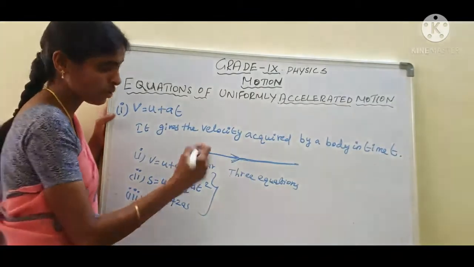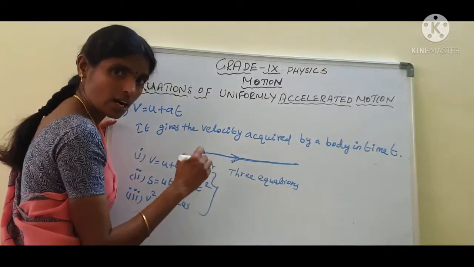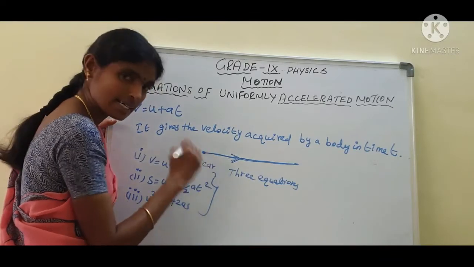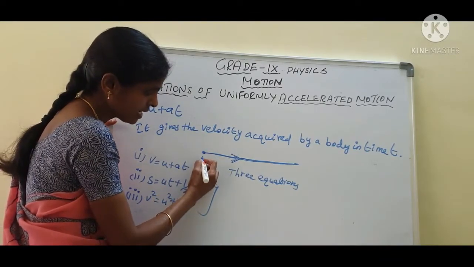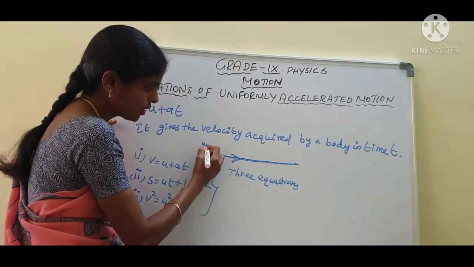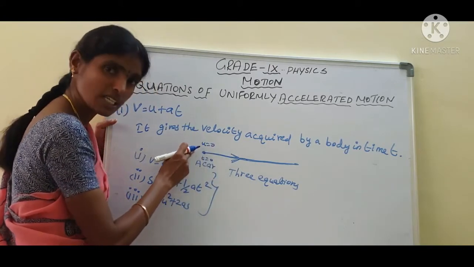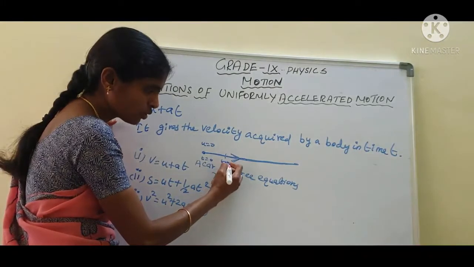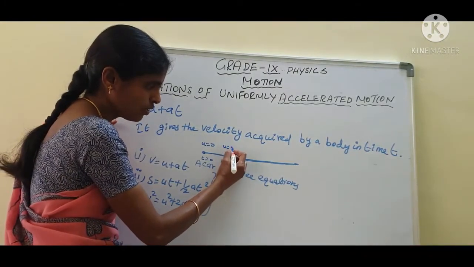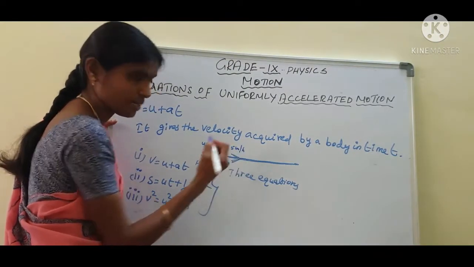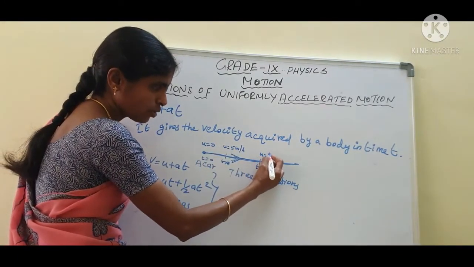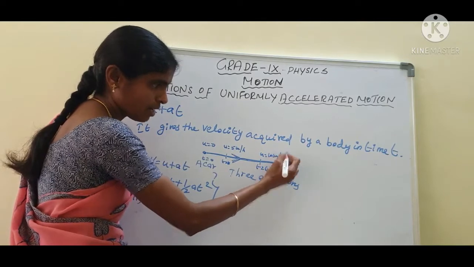Are you clear, students? Let us consider a car. Now the object is at rest, that means t equal to 0, and the initial velocity u equal to 0. Now at t equal to 2 seconds, the velocity is 5 km per hour, and at t equal to 4 seconds, the velocity is 10 km per hour.